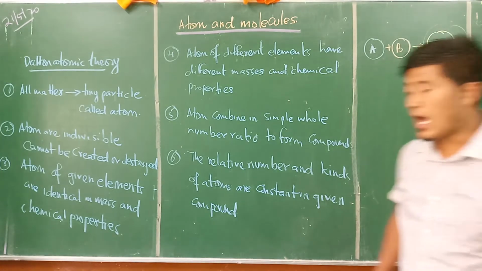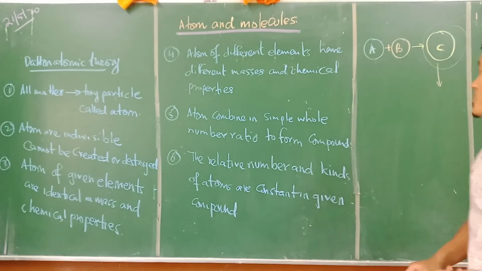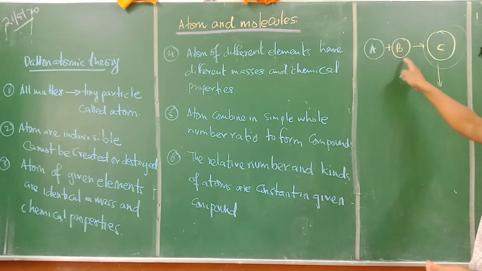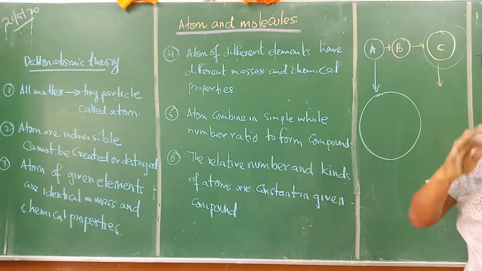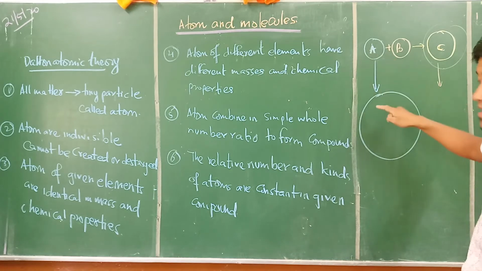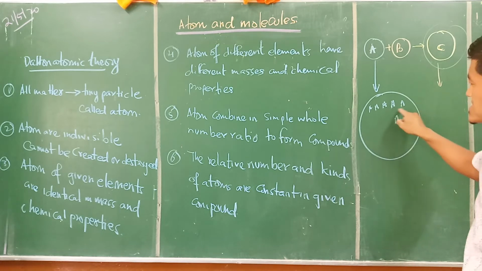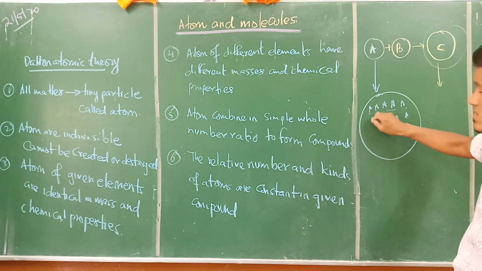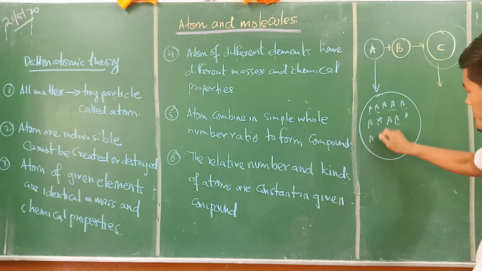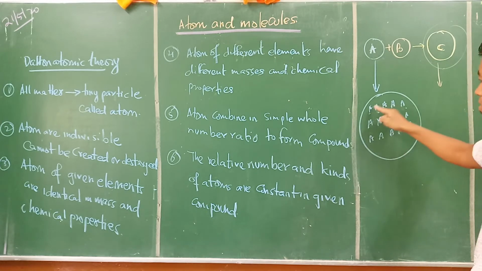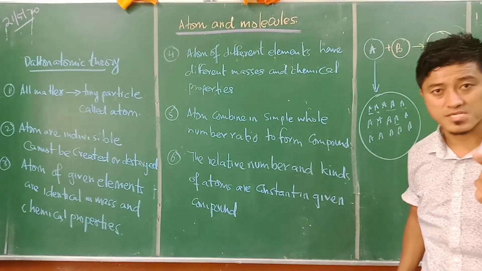Is that clear? Now the third one, the atoms of a given element are identical in mass and chemical properties. Now we have two elements here, that is A and B. Let us try to zoom out this A. When we zoom out this element A, we will find a small amount of atom A in that. All these atoms present in this particular element A are identical in size and they have the same kind of chemical properties. Is that clear?